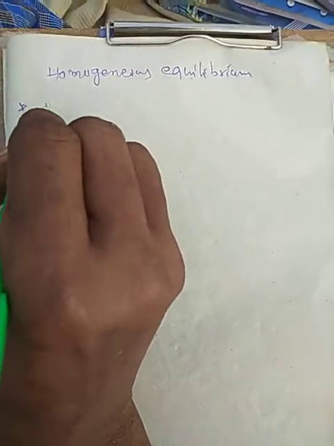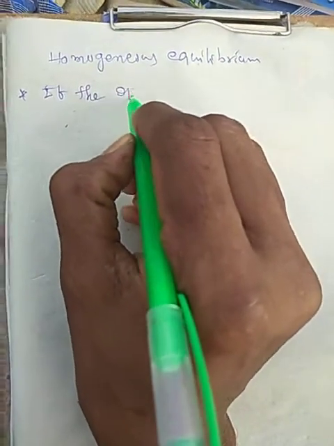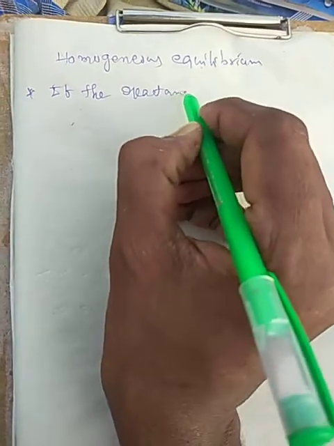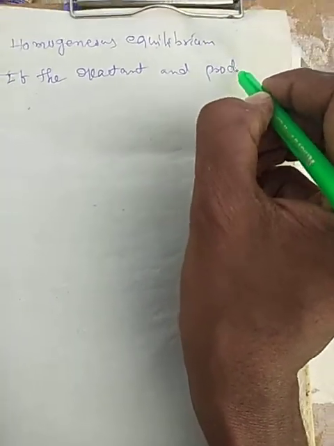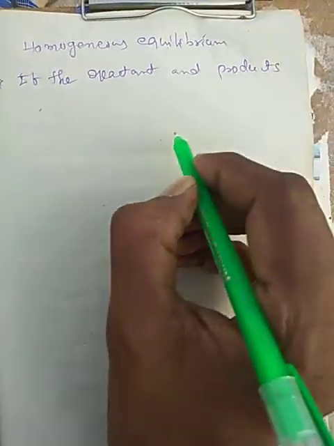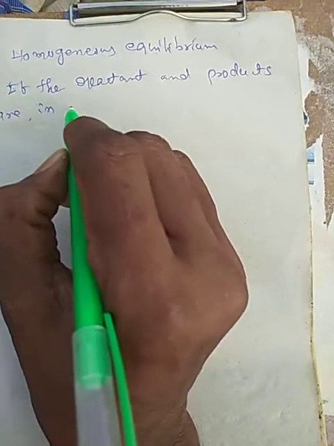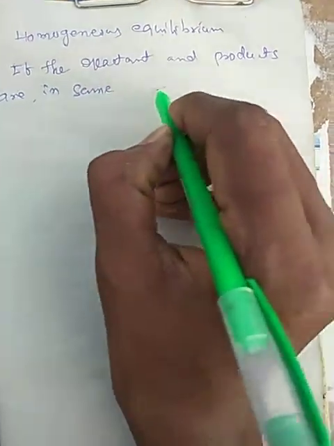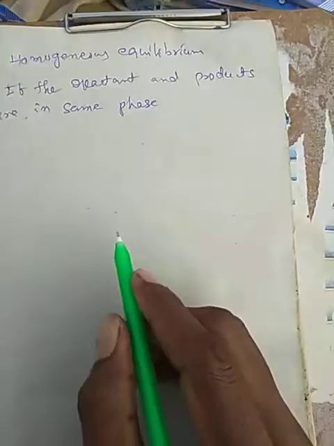Homogeneous equilibrium means that if the reactants and products are in the same phase at equilibrium, it is called homogeneous equilibrium.